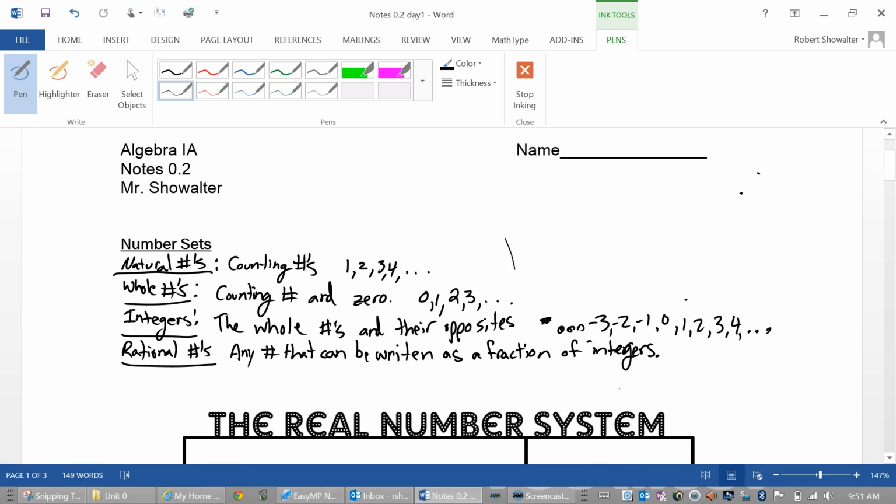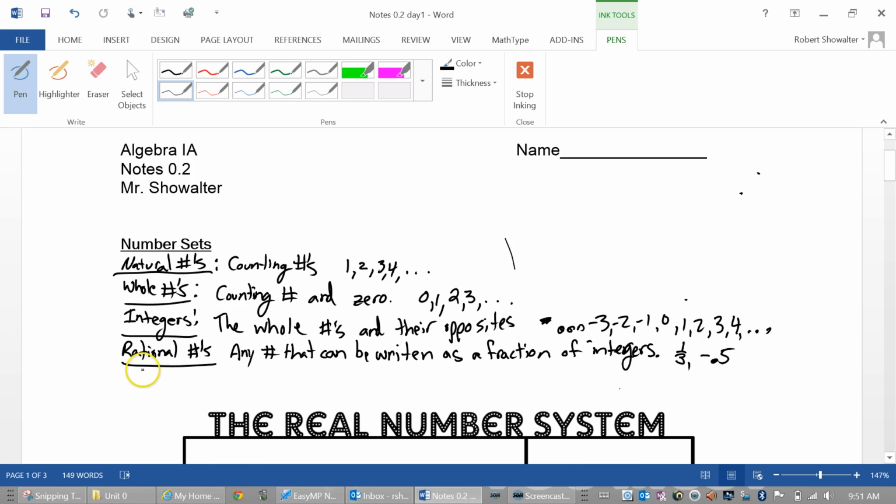Examples of that would be 1/3. That's a fraction of integers. And -0.5, we can write that as a fraction, can't we? It's -1/2. So that's also a rational number.